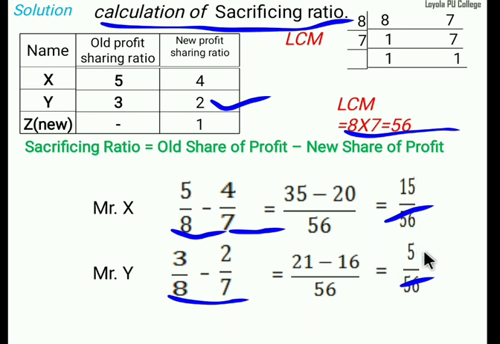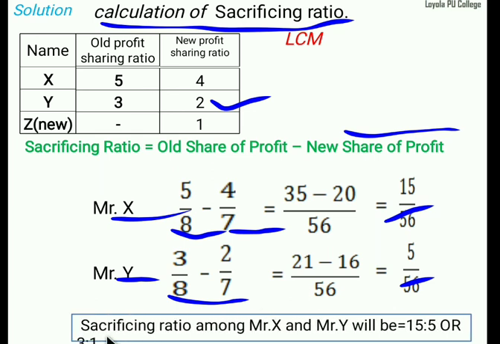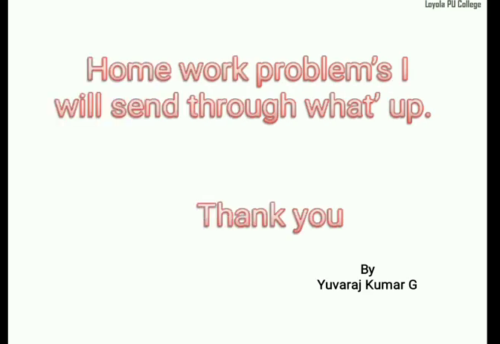Then what about the sacrifice ratio? 3 is to 5. That's all. Sacrifice ratio of Mr. X and Y. Or you can write one more type also. Why we should write it this way, let me explain: the sacrifice ratio is simply the numerators over the common denominator 56. This is the calculation of sacrifice ratio. In that, any doubts? Same type, OMA problems I'll send through WhatsApp. In that, if any doubts are there, let me know. Clear? Thank you.